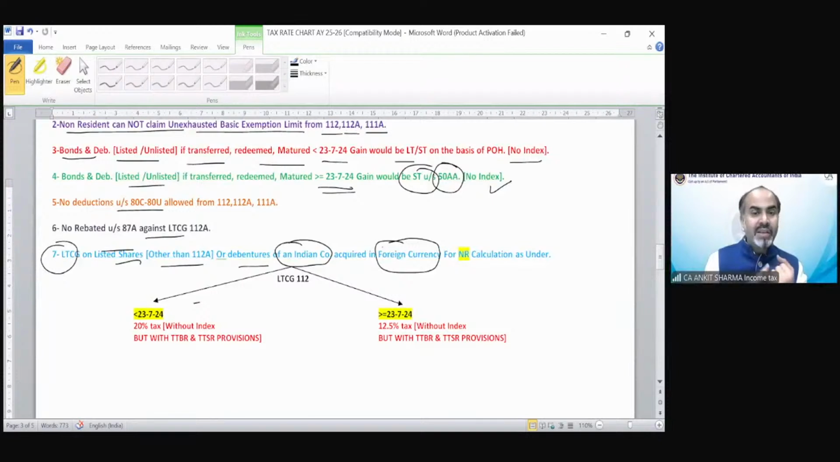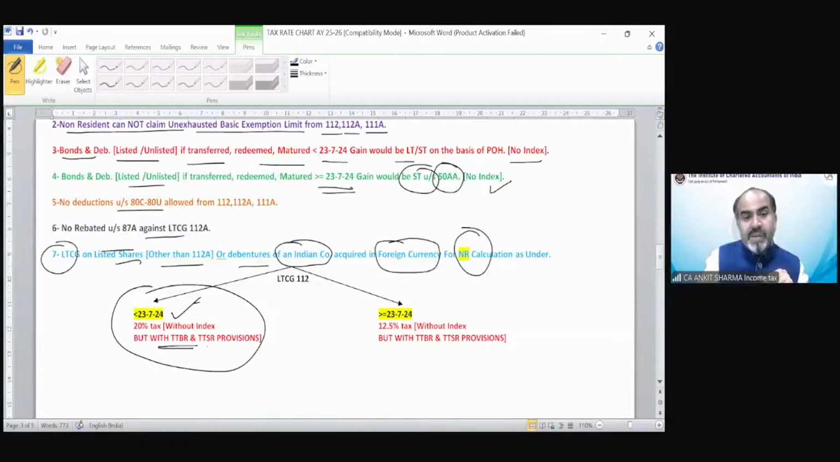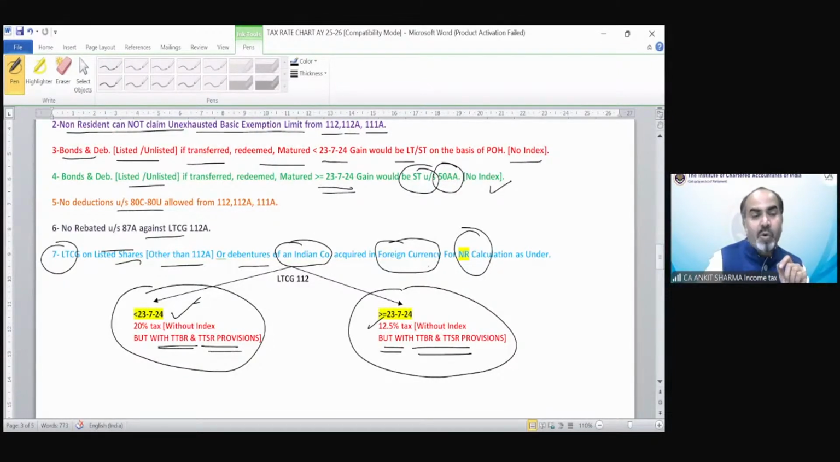So if there is a case in which shares or debentures are purchased by a non-resident in foreign currency, then at the time of transfer, we have to calculate the gain with TTBR, TTSR provisions. So what is the tax rate on that specific kind of provision? If it is before 23rd of July, 20% tax without indexation, but with TTBR and TTSR provisions. If it is on or after 23rd of July, 12.5% tax without indexation, but with TTBR and TTSR provisions.